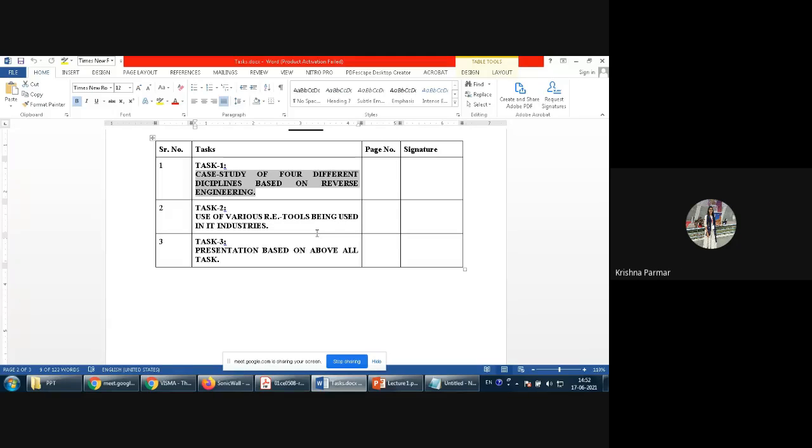Can you repeat it, because in between there are background voices. Suppose I want to use reverse engineering by building a website using React JS. Okay. So it will take time. So what you can do is take the website you already created in your previous semester, apply reverse engineering to it, and create an improved version using React.js. That is fine. I got it. Thanks so much.